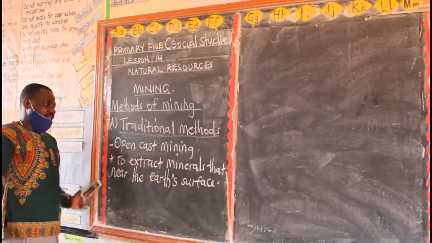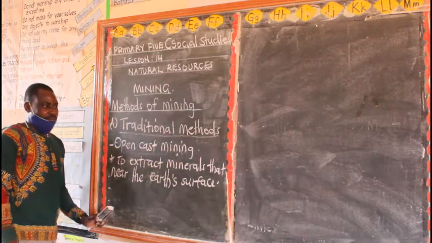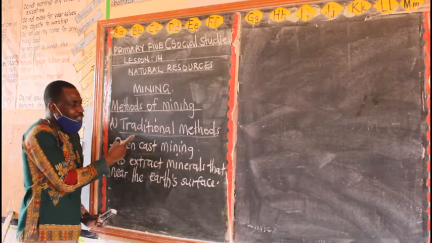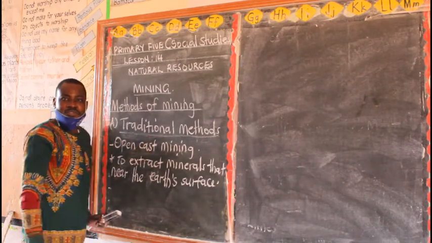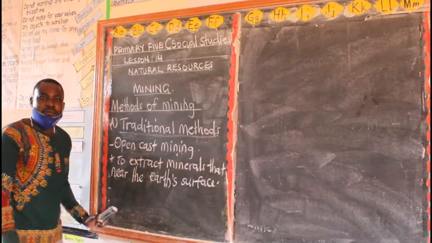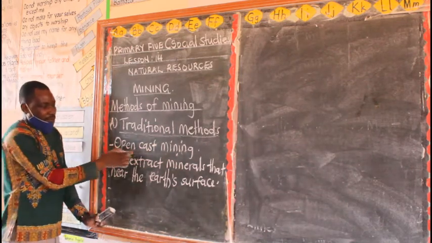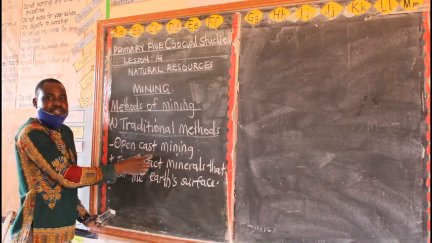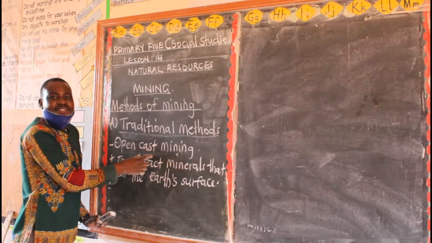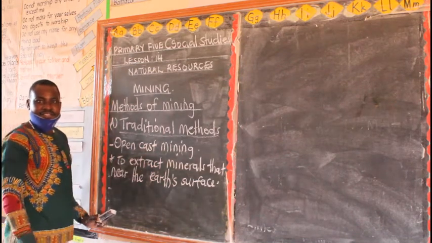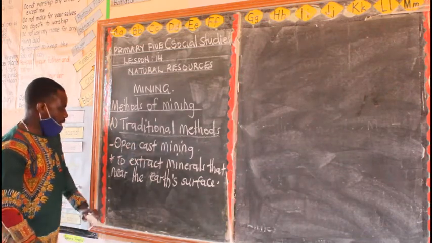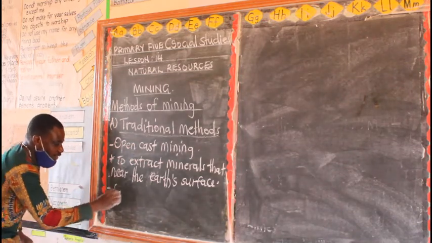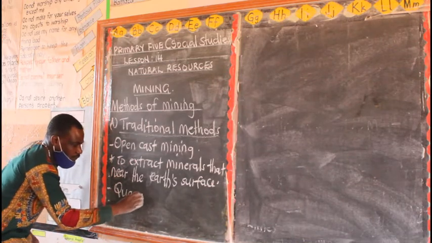Then we have another traditional method of mining. Remember, under traditional methods of mining, you are using local tools to extract a mineral. So that's why, when you talk of open cast mining, you are extracting a mineral that is near the earth's surface, and there you can use local tools. Then we have the second one, quarrying.